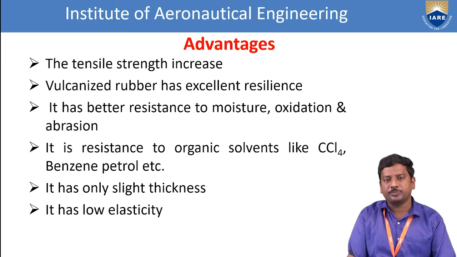Whenever organic solvents like carbon tetrachloride, CCl4, benzene, C6H6, and petrol, which are hydrocarbons, are mixed with the rubber in any situation, it should not react with them. That means it is chemically inert. It has only slight thickness, meaning the thickness should be optimum. It has low elasticity. Natural rubber has high elasticity, but in vulcanized rubber the elasticity decreases. That's why it is a stiffer rubber. So this is about the advantages of vulcanized rubber.